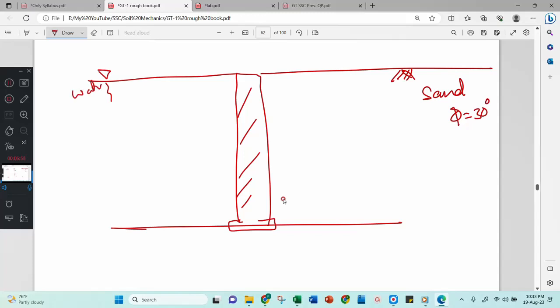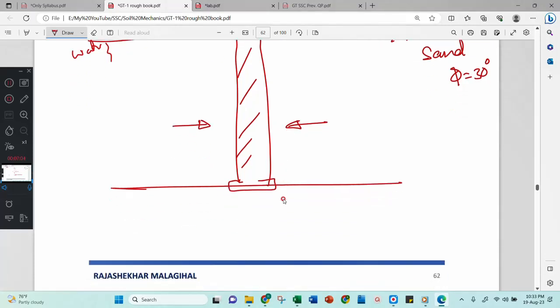Now tell me, which pressure is more, or which way will this wall move? Towards A, towards soil, towards water, or remains the same? Which option? Option D, none.